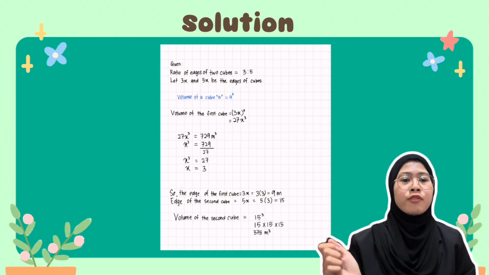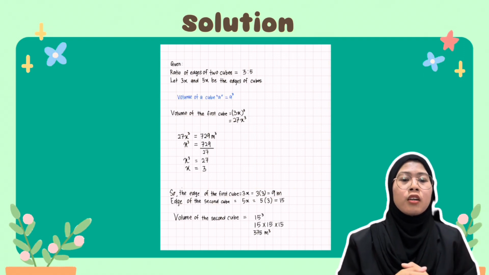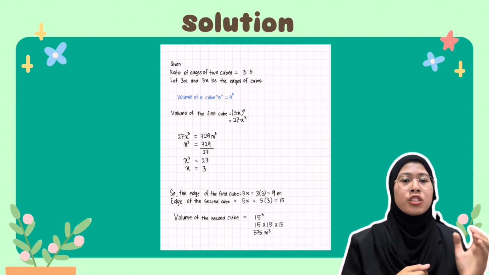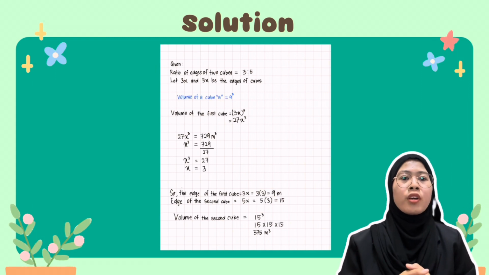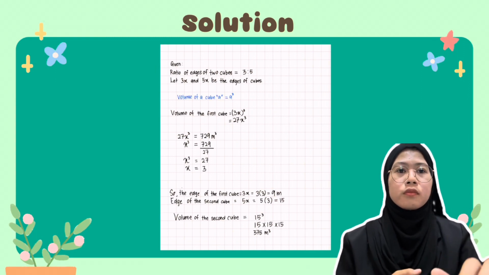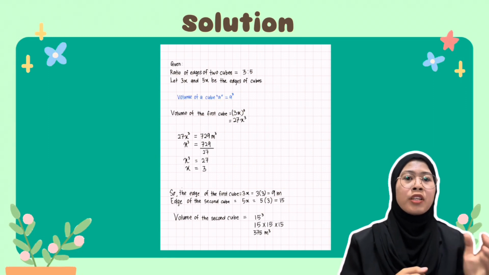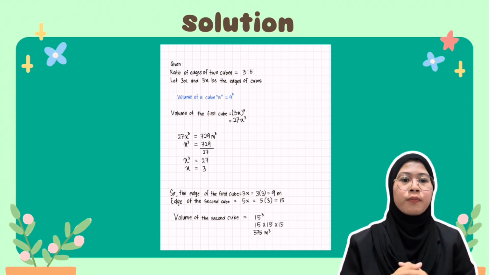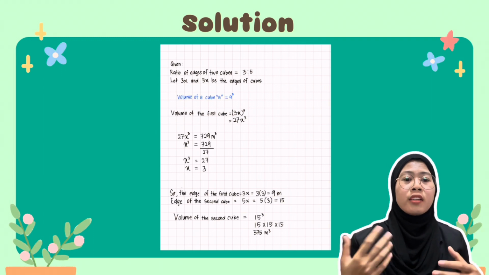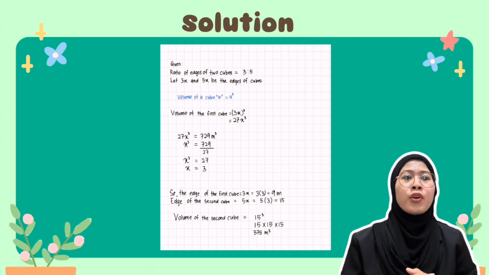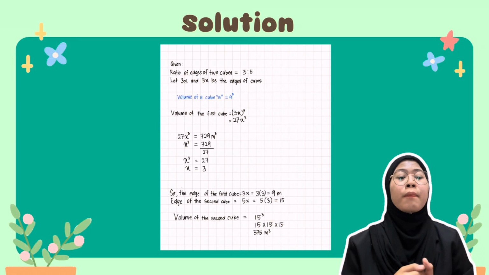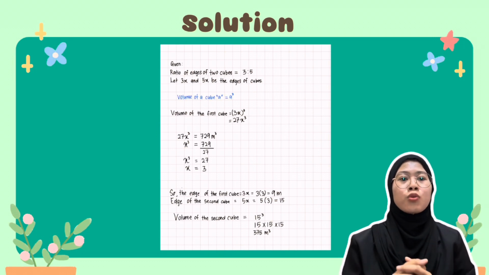So we have to divide 729 by 27. When we get the answer, which is 27, it means x cubed equals 27. Then we can find x by taking the cube root of 27, so it will equal 3.